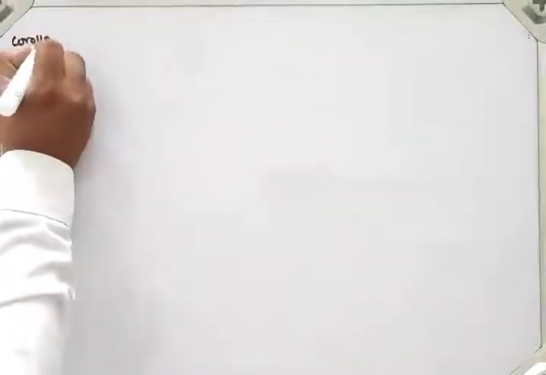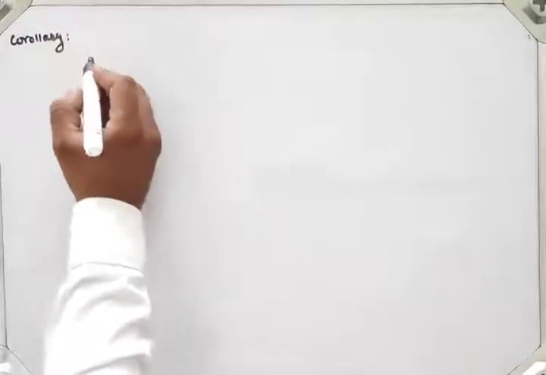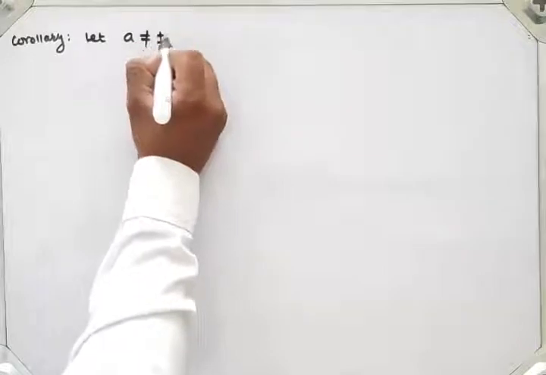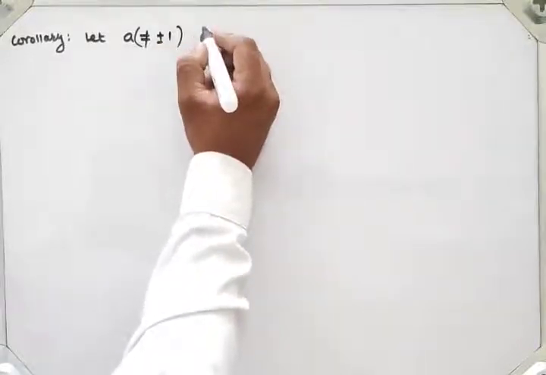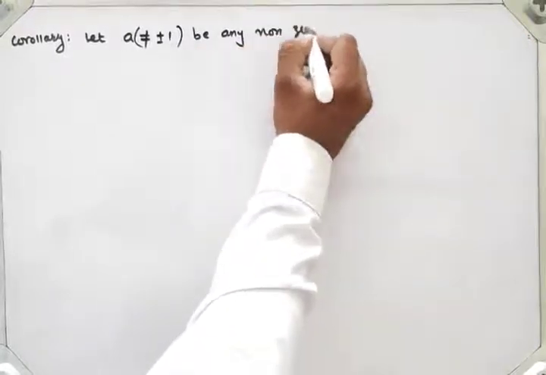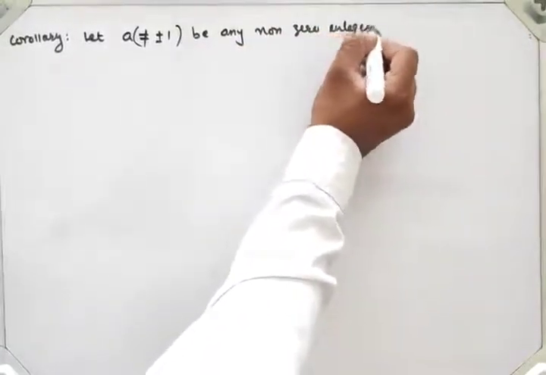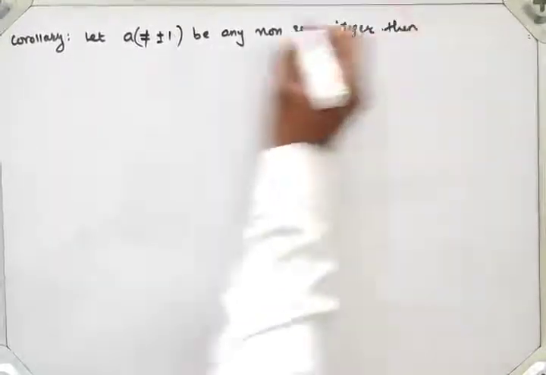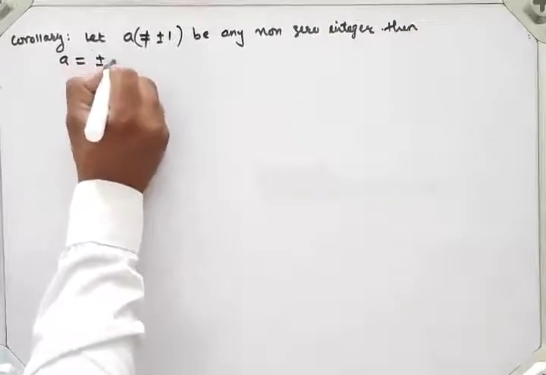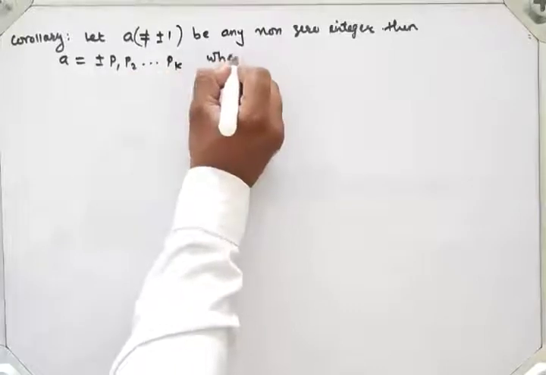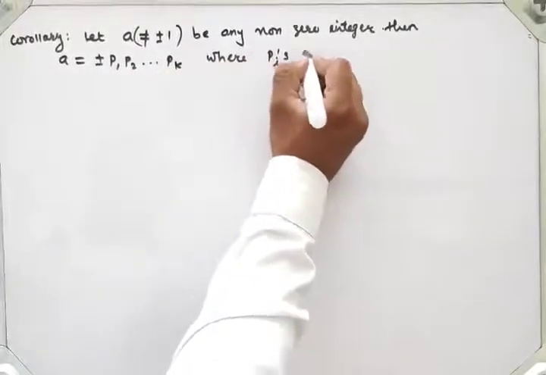Let's see the corollary. The statement is: let a, which is not equal to plus minus 1, be any non-zero integer, then a is equal to plus minus p1 p2 up to so on pk, where the pi's are prime numbers.